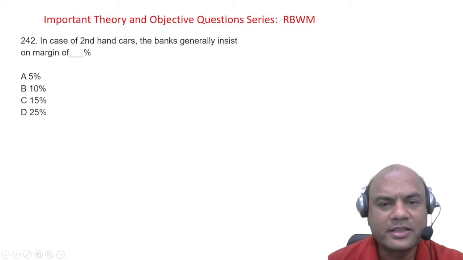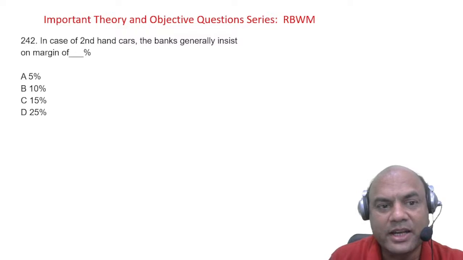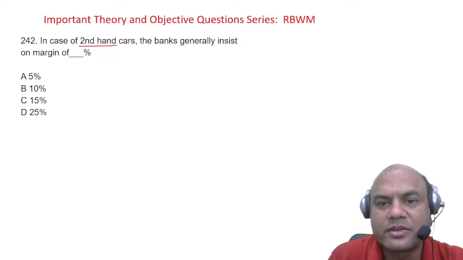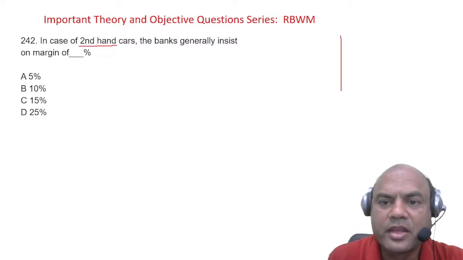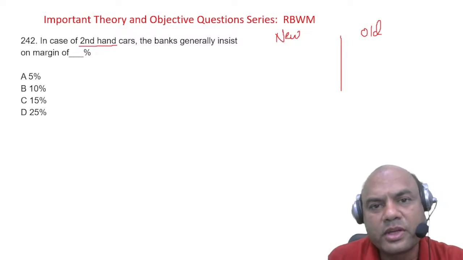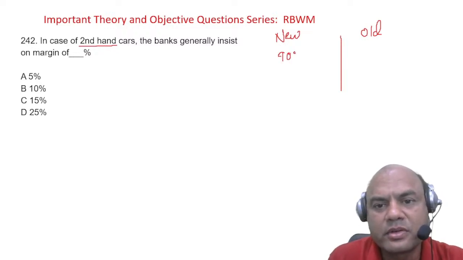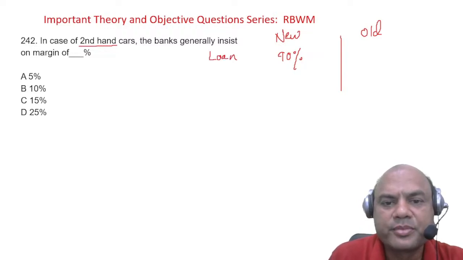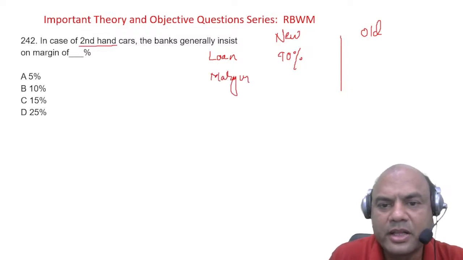In case of second-hand cars, bank generally insists on the margin of? So what is the margin insisted by the bank on second-hand cars? In new cars, what do we insist the margin? Okay, let's make the table over here. New and old. Okay, keep it very simple. So new car, how much loan do we give? Generally 90% loan, and margin is, loan is 90%, so margin will be 10%, right?